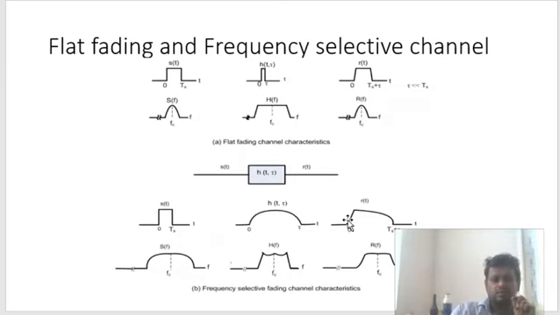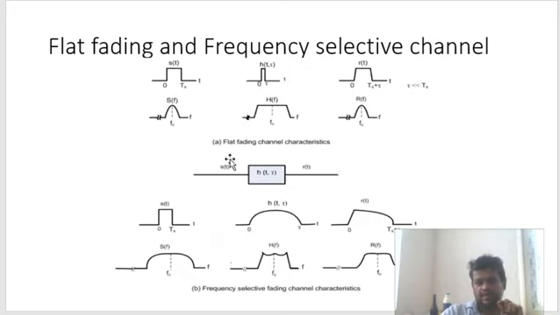Now recall, you must have studied in your control systems that signal X(ω) multiplied by H(ω) gives Y(ω), or in the time domain, x(t) convolved with h(t) gives y(t). Okay, so we will not go into the convolution, we will go into the multiplication.